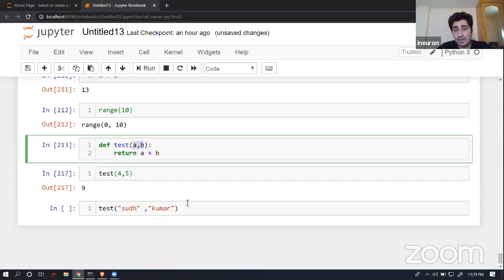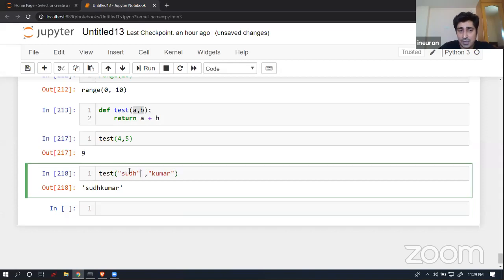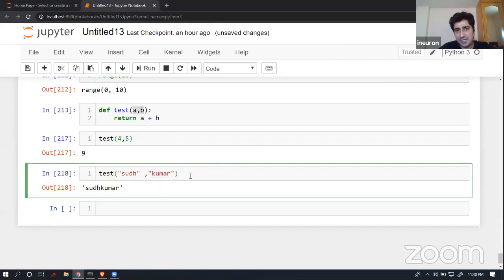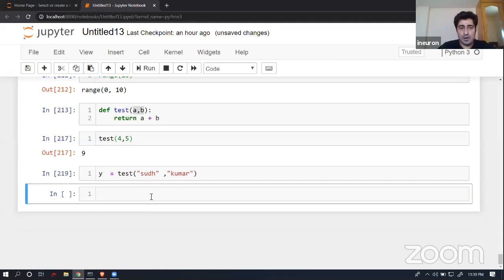As simple as that. Now here I'm trying to call, and A is equal to SUDH and B is equal to KUMAR. As we know, what happens with respect to a string when we use a plus operator in between? In this case, it is going to concatenate it, and then finally you will be able to get your data. So this is what happens in the case of functions, and you will be able to achieve each and everything. Now you can store it inside any other variable, and you will be able to perform all the primitive operations.